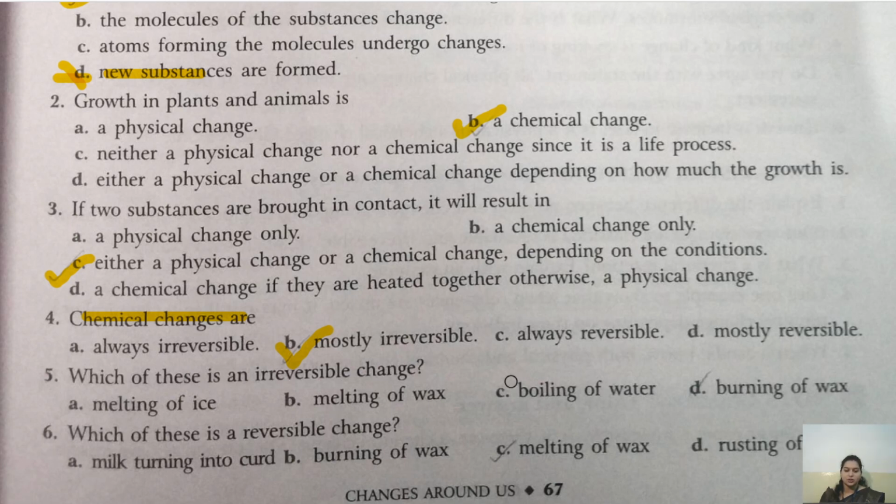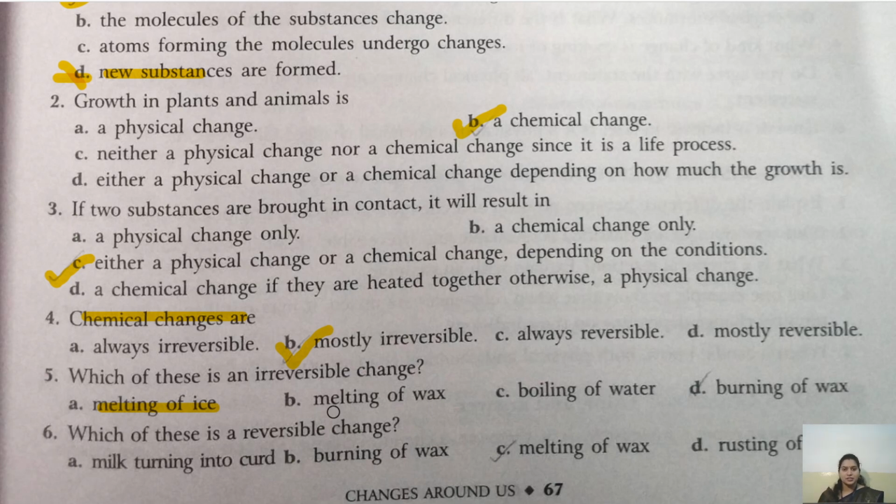Now fifth, which of these is an irreversible change? इसमें से कौन सा irreversible change है? First, melting of ice. Is it irreversible or reversible? आइस मेल्ट हो रहा है तो वो वाटर में कन्वर्ट हो रहा है. वाटर को हम फ्रीज कर रहे हैं तो वापस से आइस में कन्वर्ट हो जा रहा है. तो I think it is a reversible change. Very good. Melting of wax.